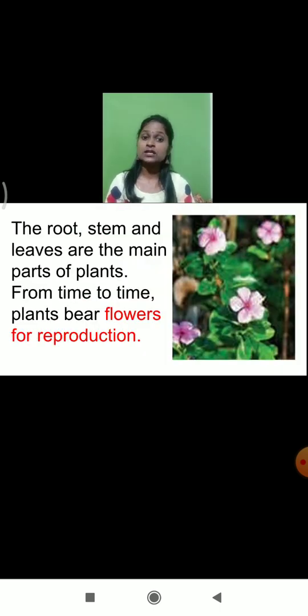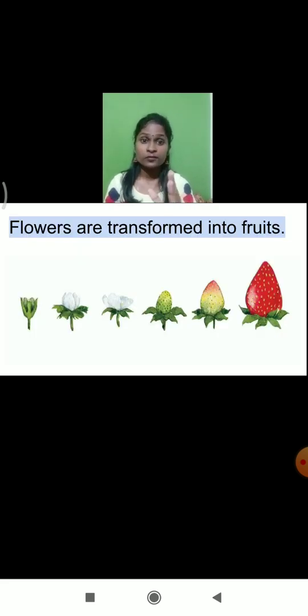You know that the root, stem and leaves are the main parts of the plant. From time to time the plants bear flowers. And do you know students, flowers are important for the reproduction process of the plant. So what is important for reproduction of the plant? Flowers. Later on flowers are transformed into fruits.